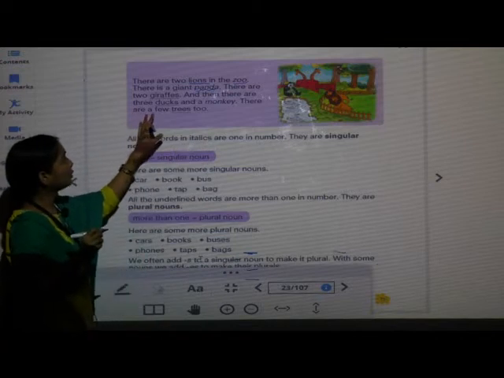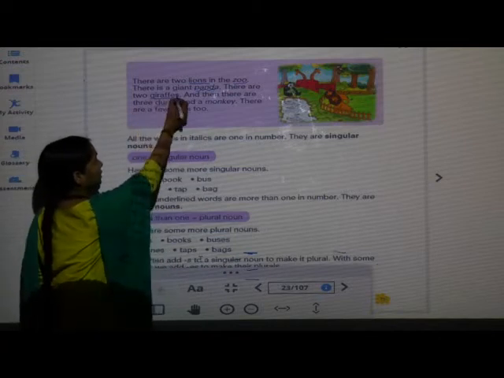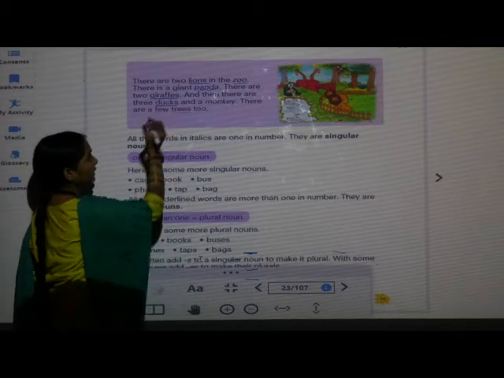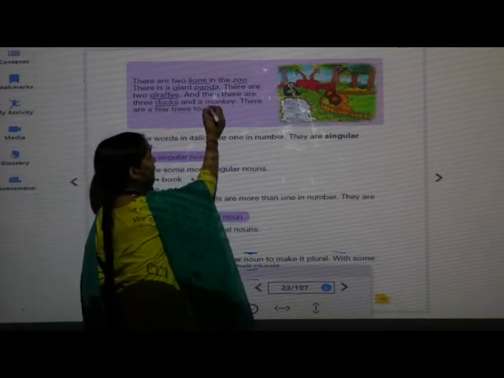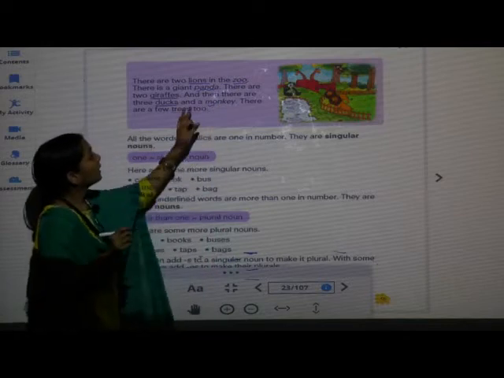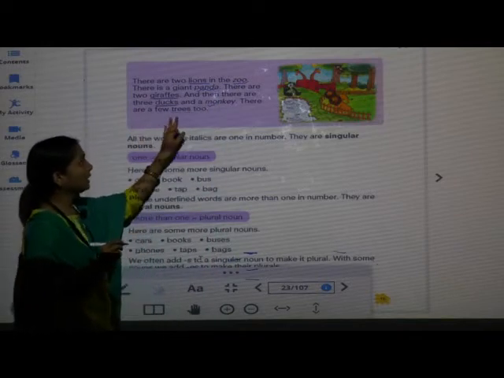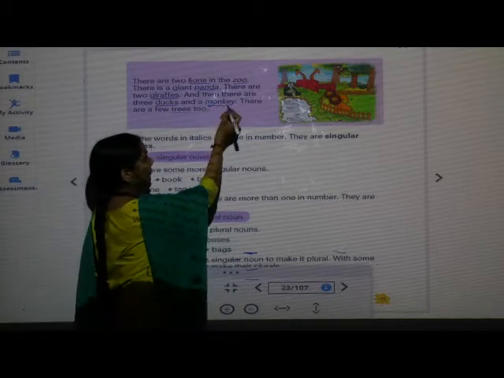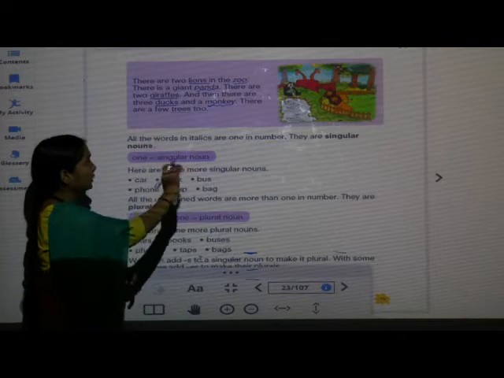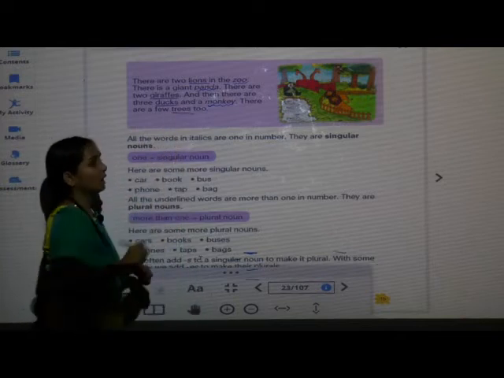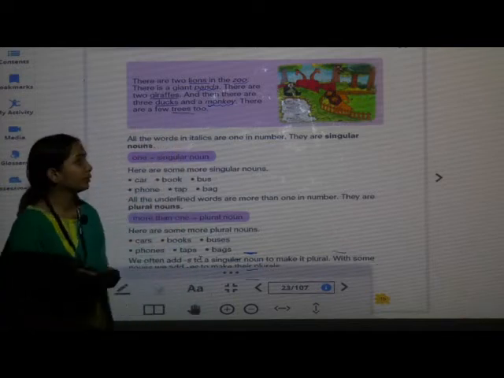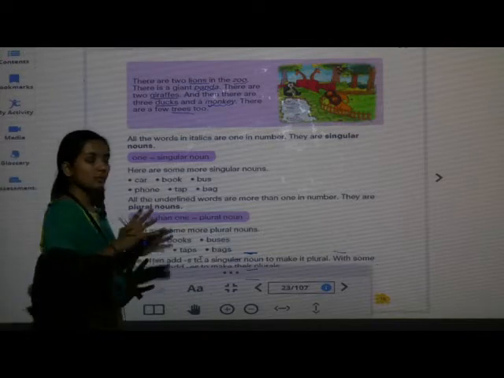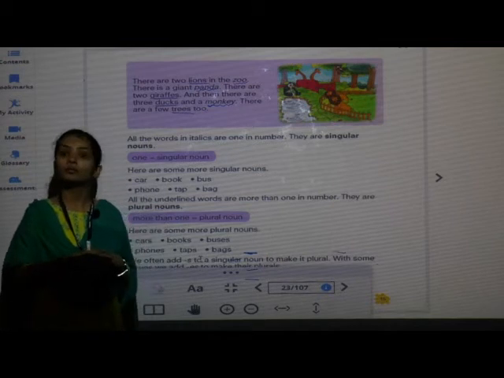There are 2 giraffes. And then there are 3 ducks with a monkey, and then there are 3 ducks and a monkey. There are few trees too. Now, these 2 stories we have read.